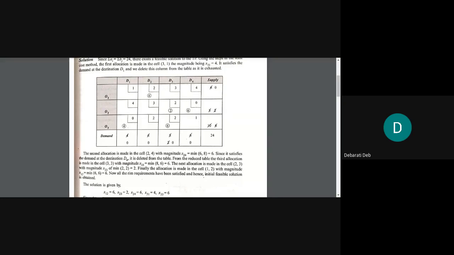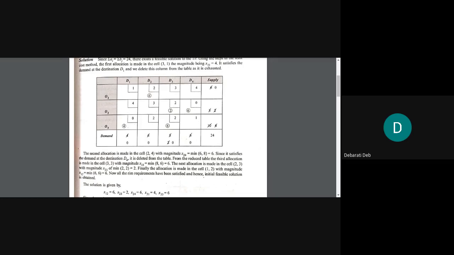Okay. So what we did on the side, we have struck off 2 because 2 has been exhausted, and in the column total 8 was there, and out of 8 we have allocated 2. So what will we be left with in the column total? 6. We will be left with 6. So you will strike off 8 and write a 6 in the D3 column total.